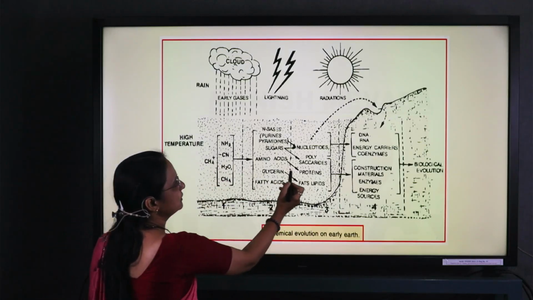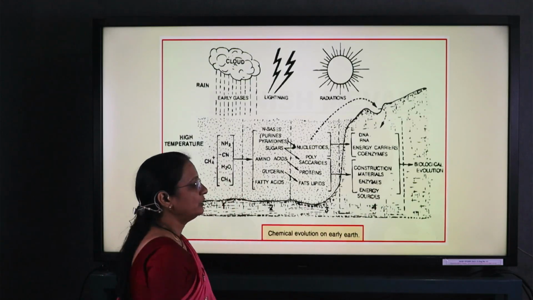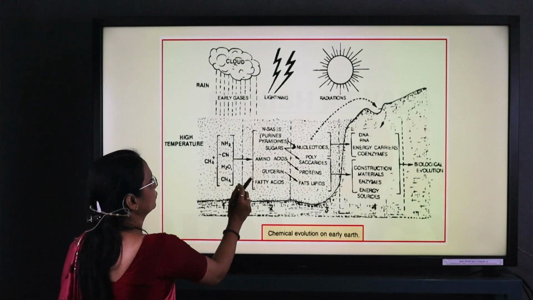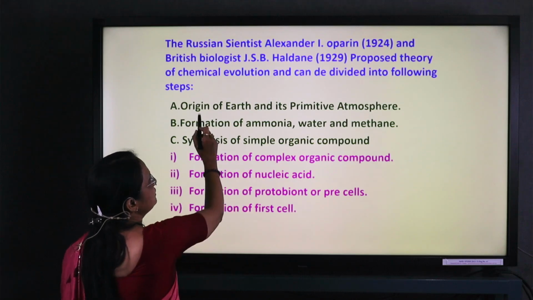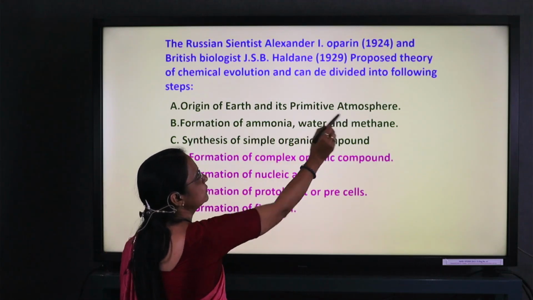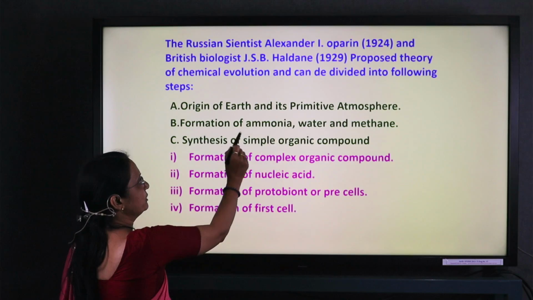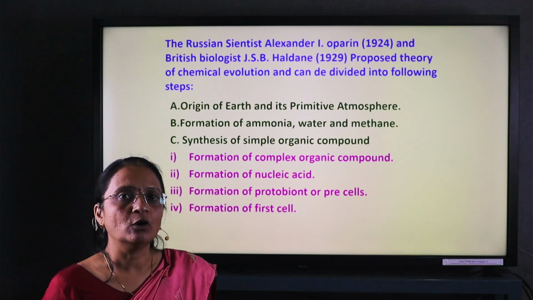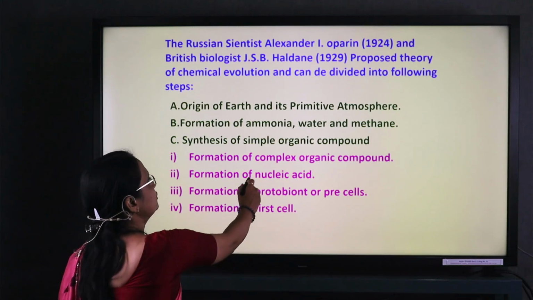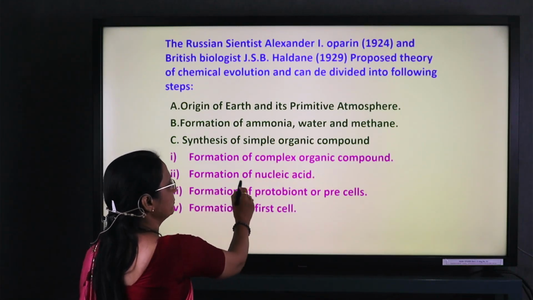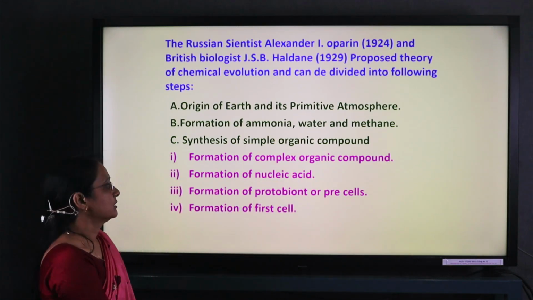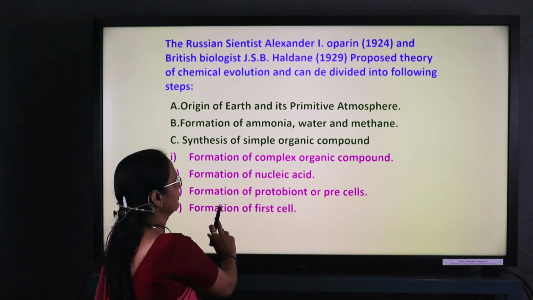Here, this diagram shows the continuation of the chemical evolution of life. Now, which are the steps? The first step: origin of earth and its primitive atmosphere; formation of ammonia, water and methane; synthesis of simple organic compounds; formation of complex organic compounds; formation of nucleic acid; formation of protobionts or pre-cells; formation of the first life.